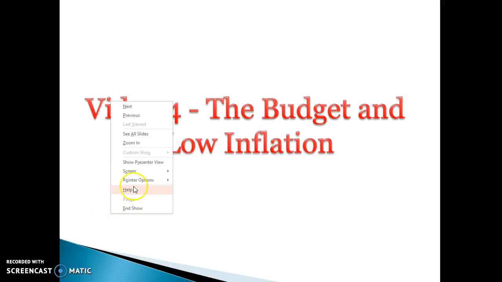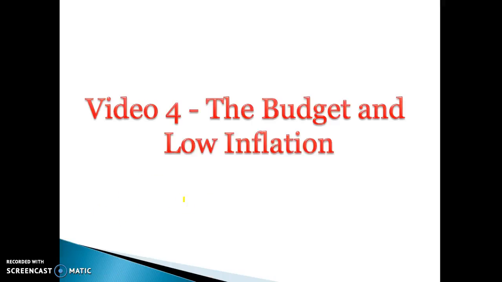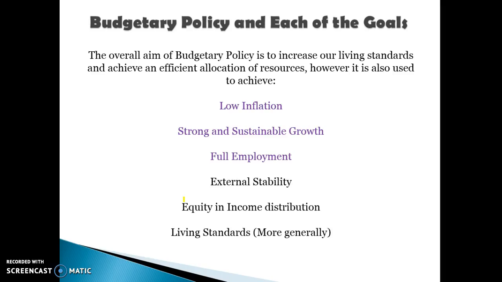The remainder of this chapter will be looking at how the budget can be used to achieve each of the 5 economic goals we looked at in Unit 3, as well as some other things like how the budget can be used to improve non-material living standards and how it can be used to get the budget back into surplus. So in each video I'll take you through each one of these 5 economic goals, and then we'll look at living standards more generally.